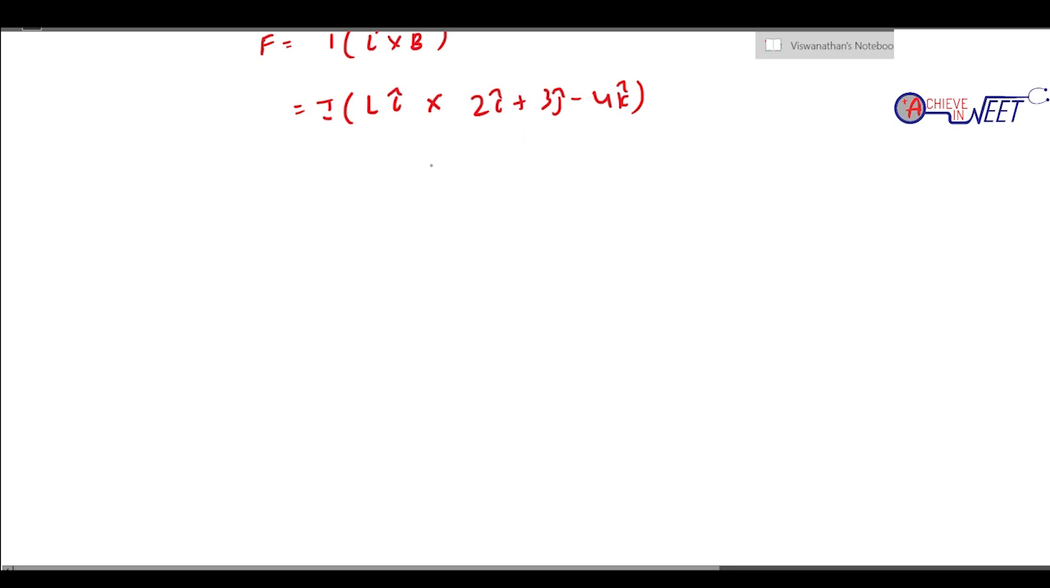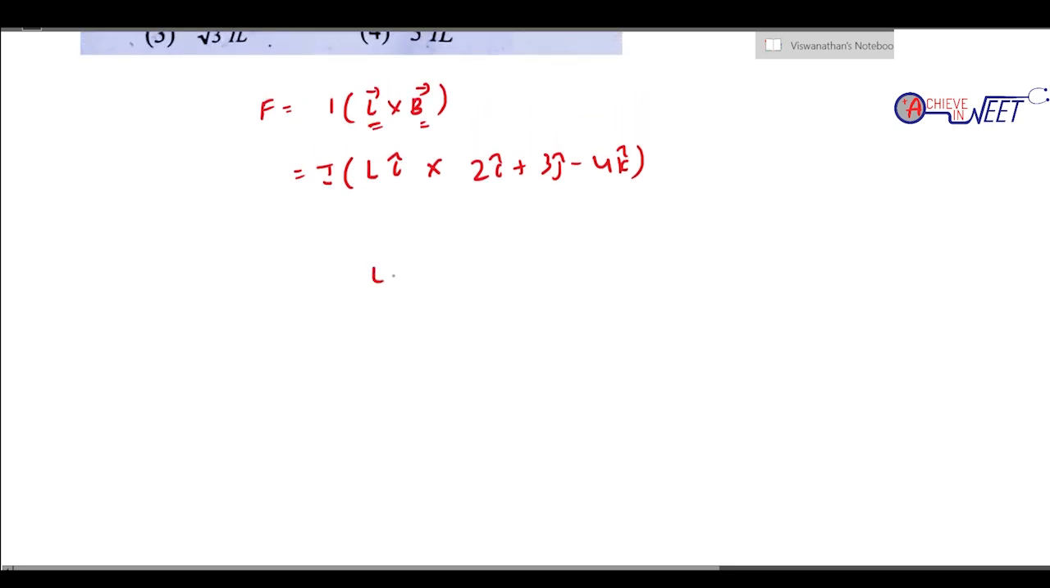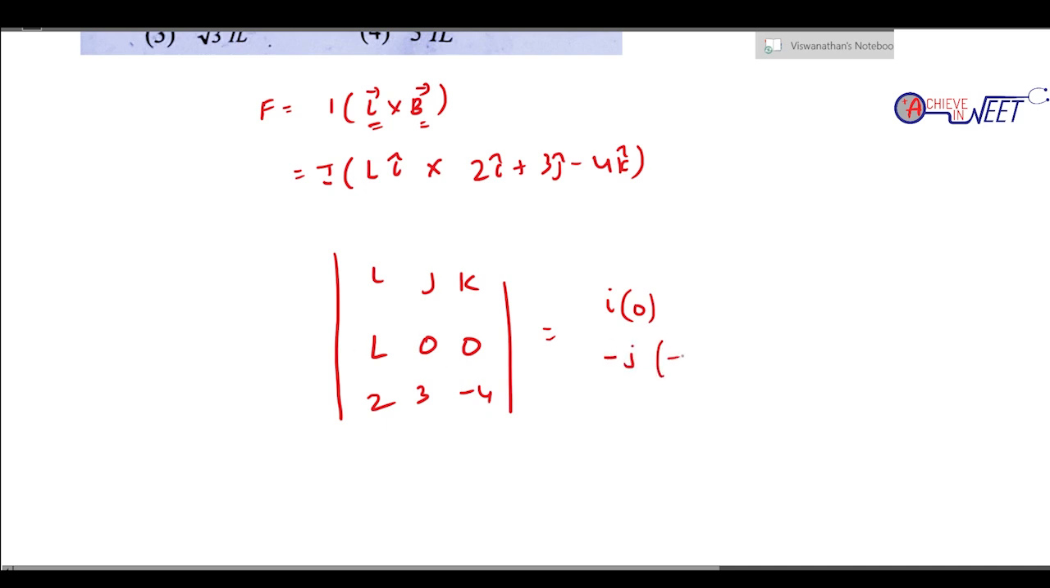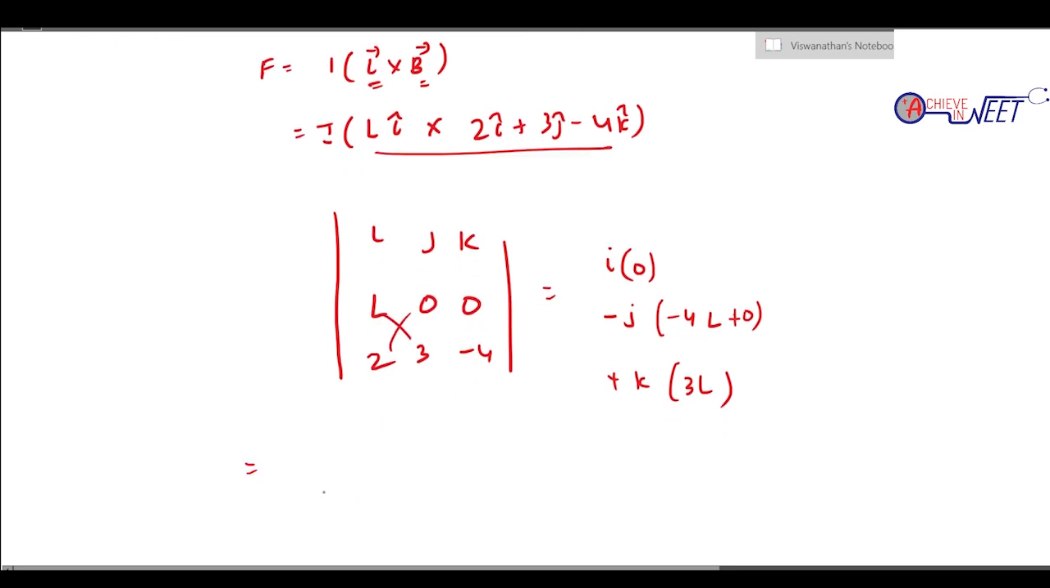So it's L cross B. So put i j k. So L 0 0, 2 3 minus 4. For this do the matrix. 2 into 0 minus 0. So for i, 0, minus j into minus 4L, minus 4L plus 0 will come. Plus k into 3L minus 0. So this is what is going to come, 3L minus 0. So this is what we are getting: plus 4L j cap plus 3L k cap. So this is the magnitude of force.